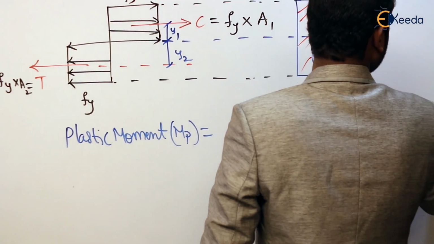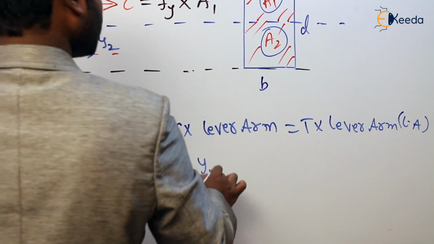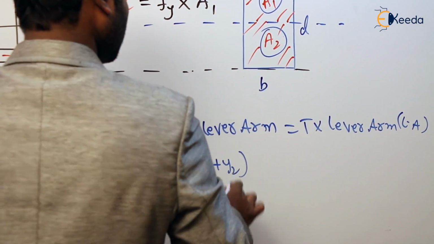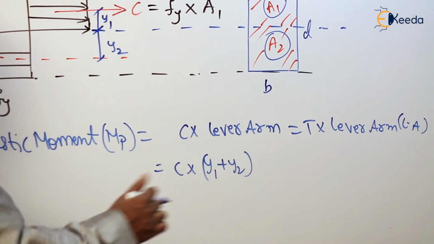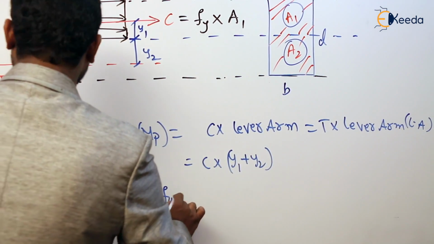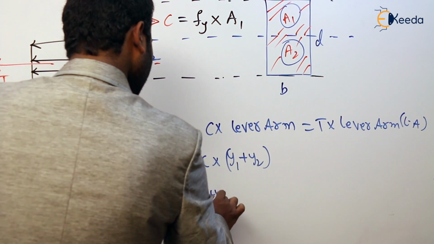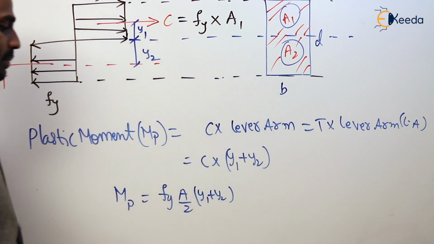We represent lever arm with LA. So finally C into lever arm. Lever arm is how much? Y1 plus Y2. Now either C or T, one and the same. So now MP is equal to Fy, so A by 2 into Y1 plus Y2. So that's the formula for the plastic moment carrying capacity of a section.